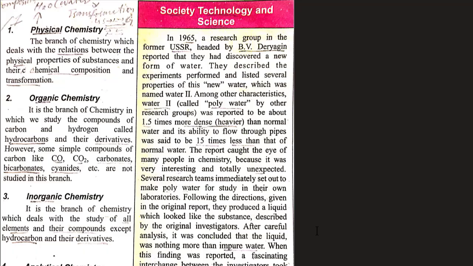First, physical chemistry. Physical chemistry is the branch of chemistry which deals with the relation between the physical properties of substances and their chemical composition and transformation. For example, the physical properties of substances: water is liquid.